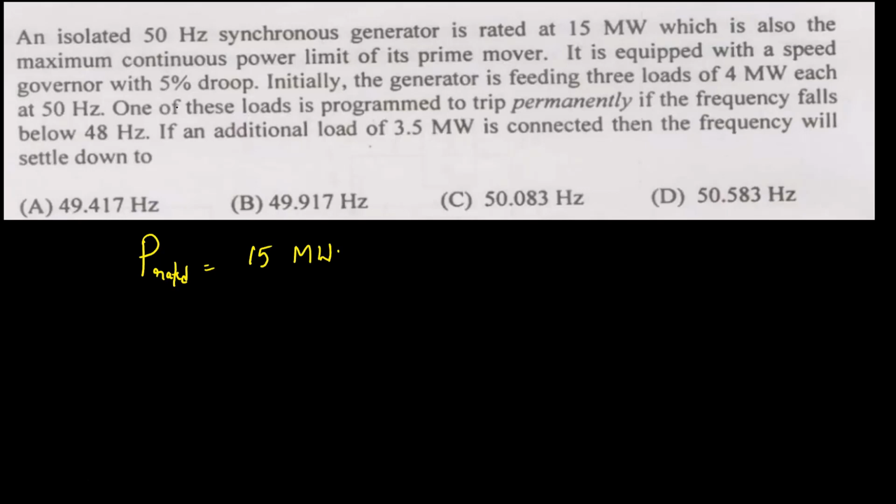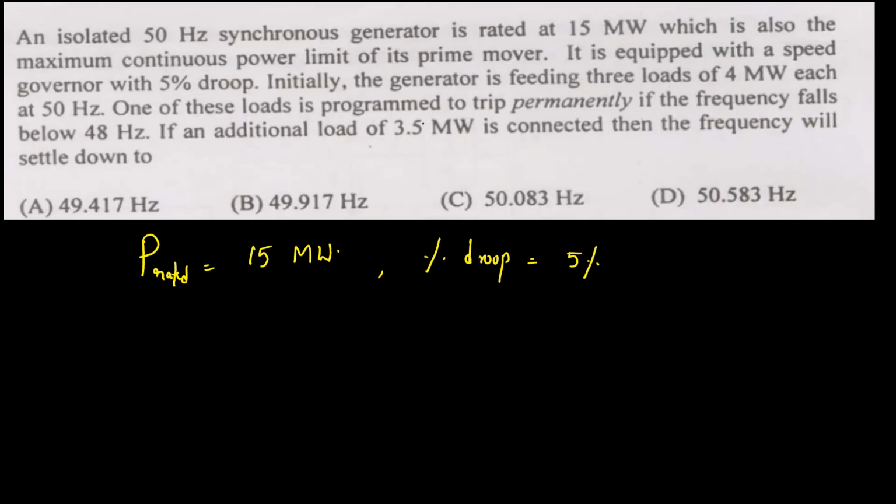It is equipped with a speed governor system with a 5% droop. Percentage droop is 5%. Initially, the generator is feeding a load of 12 megawatt. That is, it is operating at 12 megawatt load at 50 hertz.